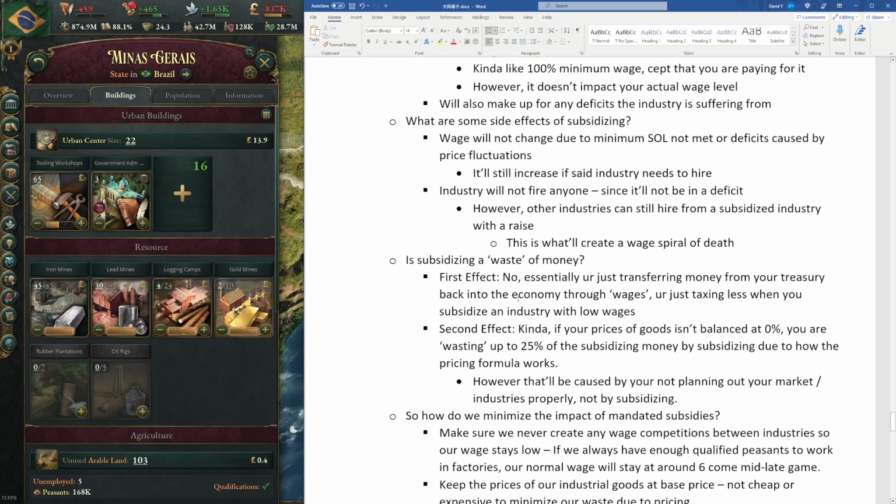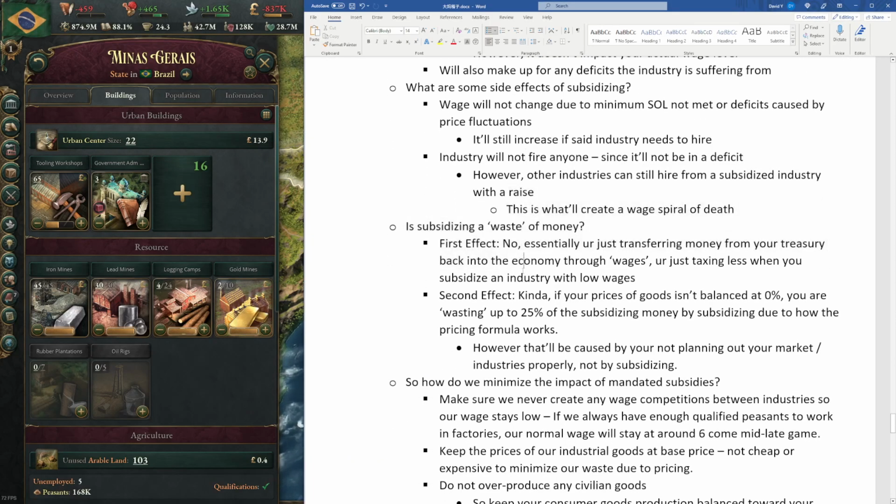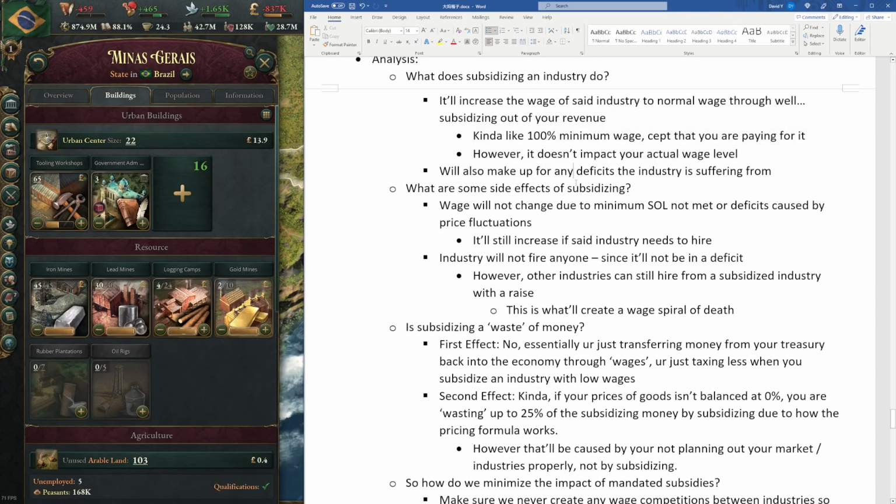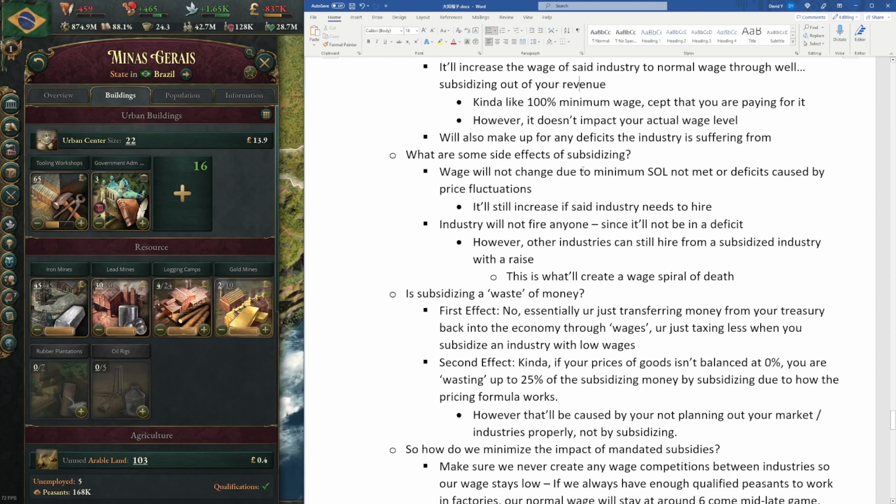So let's move on. The next point that we are gonna talk about is a misconception I have seen: subsidizing is a waste of money. So we have two effects of subsidizing, right? We subsidize the wage and then we make up for any deficits. So the first effect, no, it's not a waste of money. Essentially, you are just transferring money from your treasury back into the economy through wage. So you're essentially just taxing less. So is taxing less a waste of money? No, it's not. You are just changing how money in your economy is distributed. It's just changing distribution.